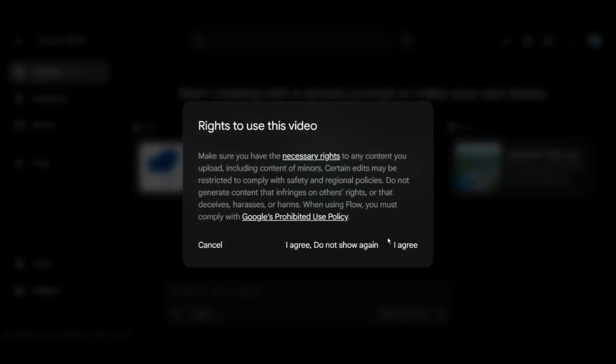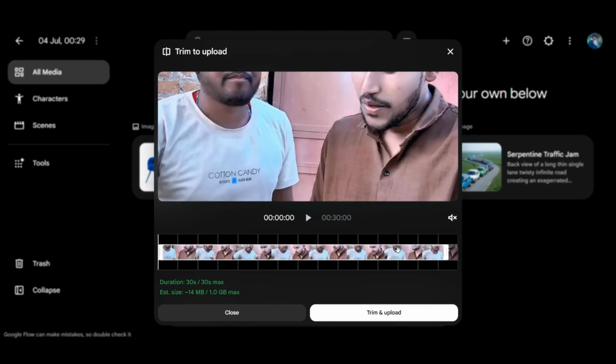As soon as you select the video, a Terms and Conditions page will appear before you where I agree is written. You have to click on it. This pop-up appears because Google's system is highly protected and strict regarding privacy. You cannot use this tool to take any celebrity's video and tamper with it, nor can you create any fake or deepfake content. This is completely banned, and because of this strictness, this safety pop-up appears, which we simply have to agree to. Now, this tool accepts a video input of a maximum 30 seconds.